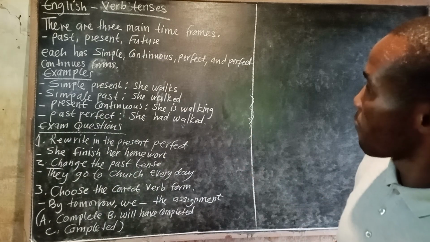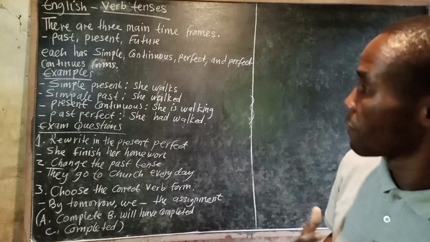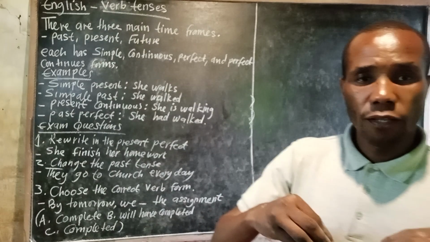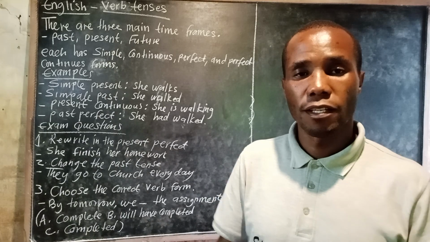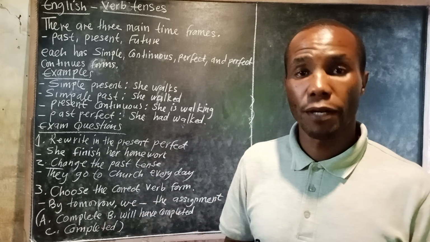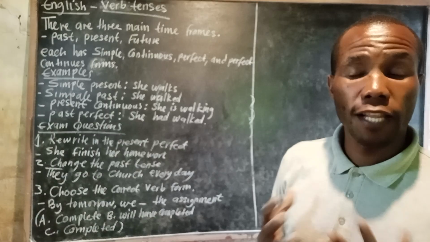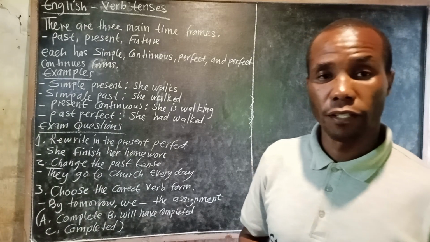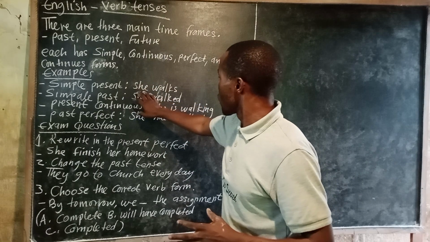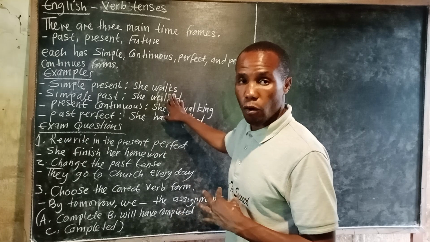So the first one we have is simple present. For example, she walks. In simple present, we are talking about things that usually happen. That is simple present. So she walks. And remember, she is a pronoun. So when we are using the pronoun, she walks, he walks, it walks.